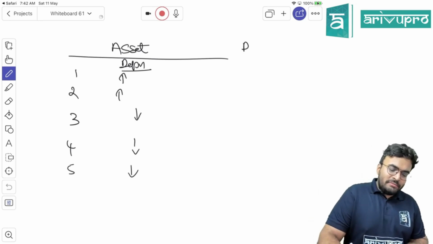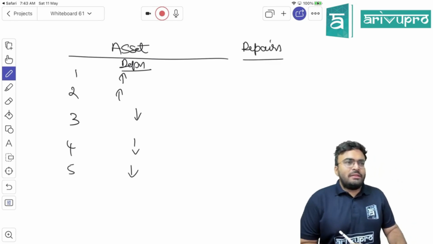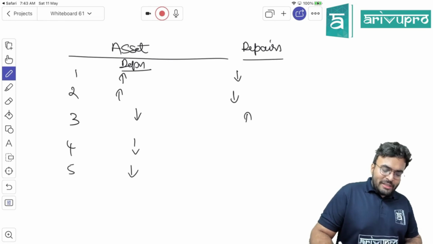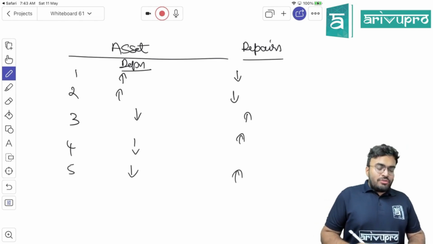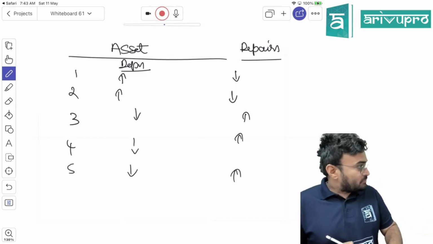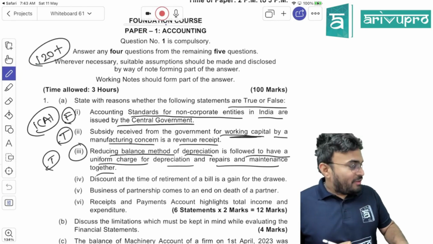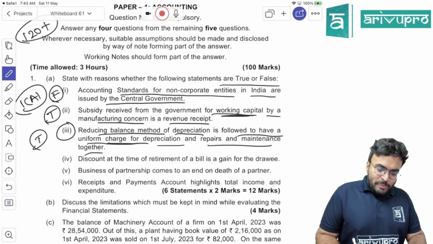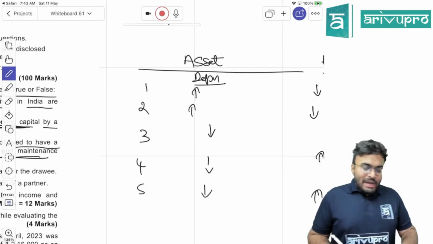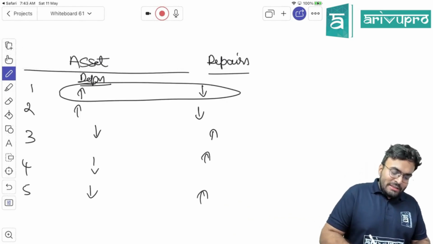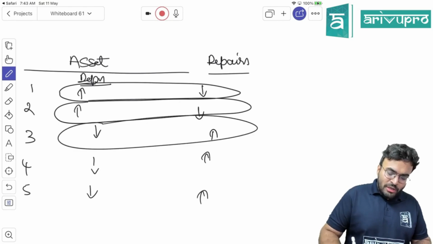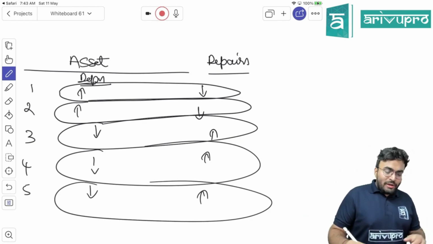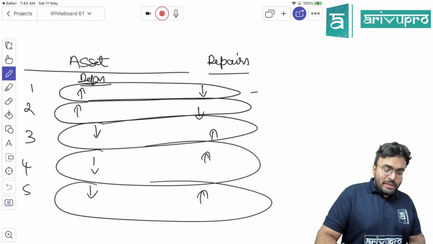What about repairs? In the initial years, repair will be low. Then it keeps increasing. Are you getting my point? So what are they trying to tell over here? Depreciation is followed to have a uniform charge of depreciation and repair and maintenance. That means at any point of time, this total is uniform. Uniform means almost equal or same. What is the meaning of uniform? You wear uniform and come, it's same, right? So what they are telling, this total might almost be same.